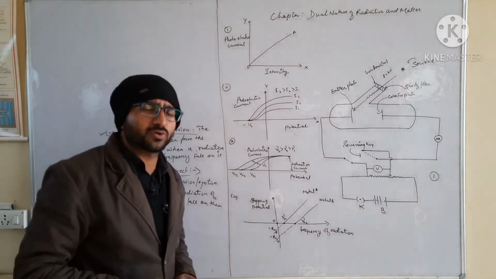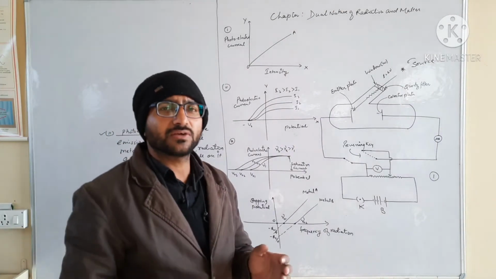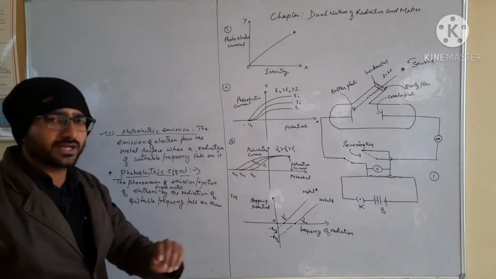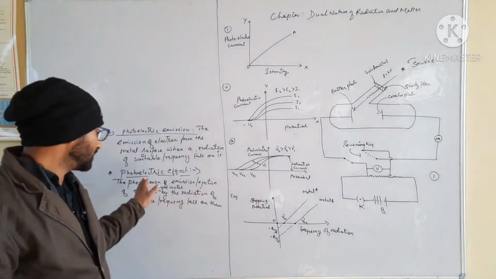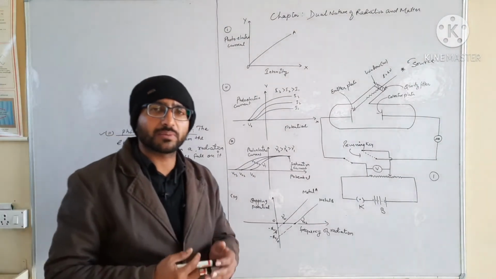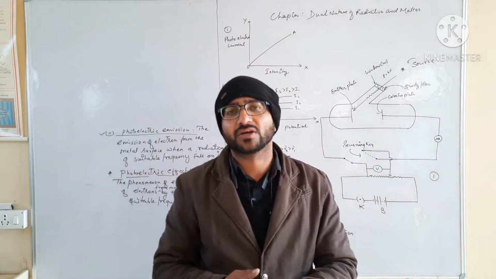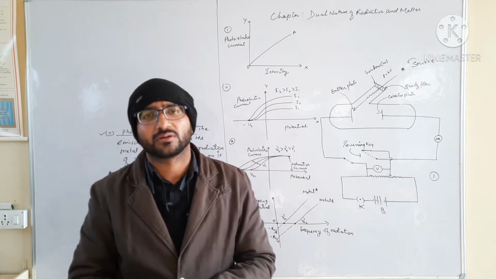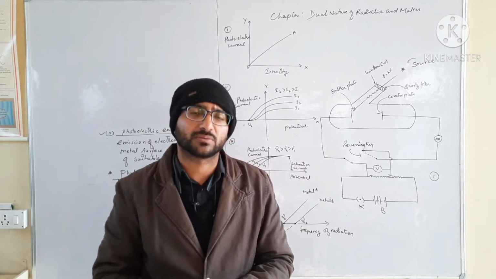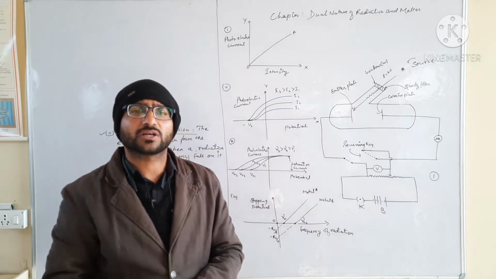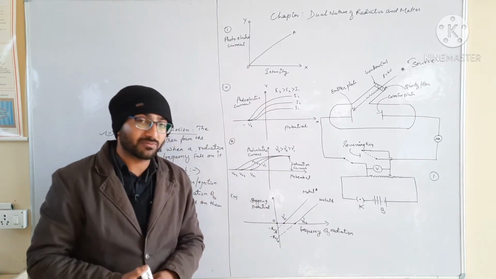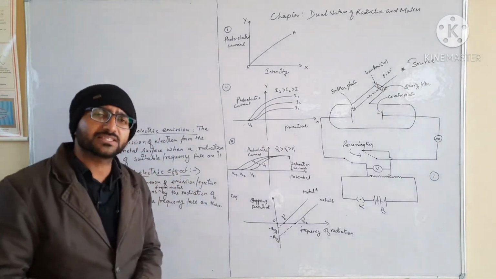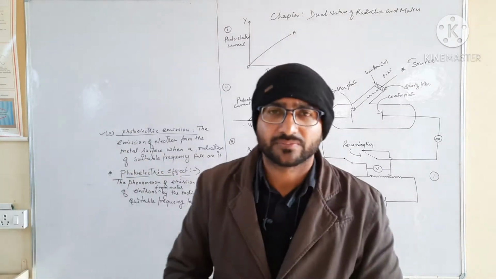But when we talk about the photoelectric effect, for different materials we require different types of radiation. As we know, we have different types of radiation: ultraviolet radiation, infrared radiation, visible light. When we talk about radiation here, we are talking about light. So we have ultraviolet light, visible light, infrared light. Out of these, take the example of alkali metals.